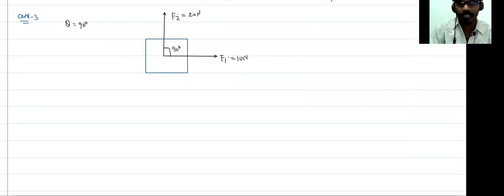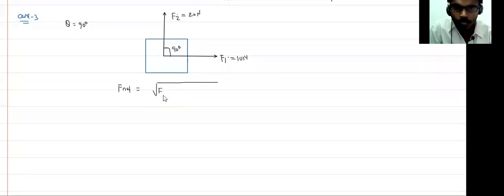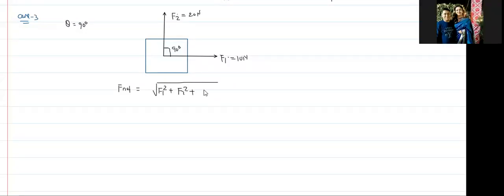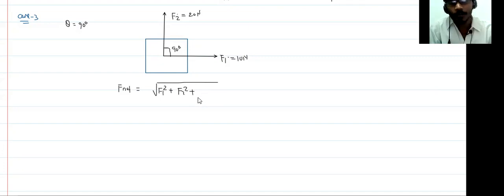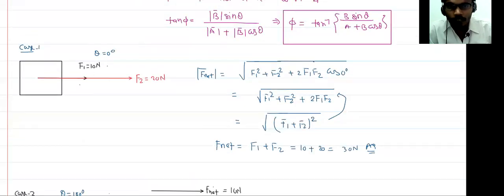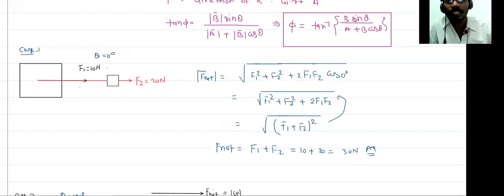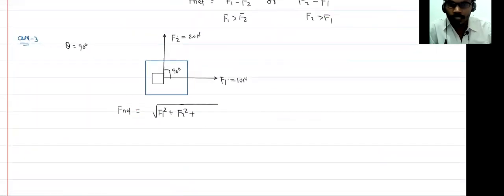You can say, very simple, F net is equal to root over F1 square plus F2 square plus. So the first case will apply? No, actually, this is case 3. You cannot apply the first case, because the first case says both forces are acting in the same direction. But here one force is acting in this direction, and one force is acting in this direction. Both make an angle of 90 degree. So you cannot add like this.